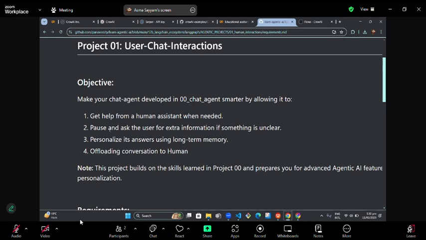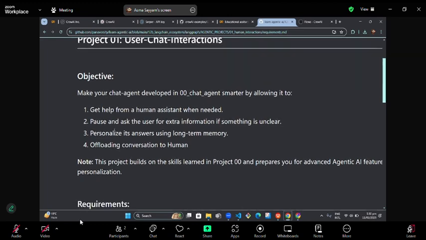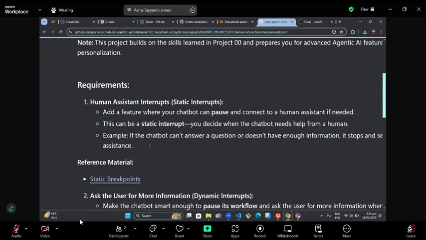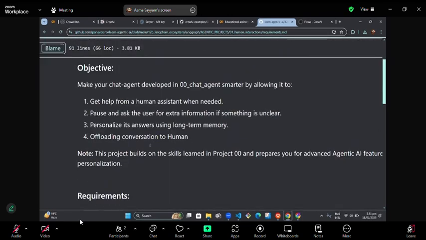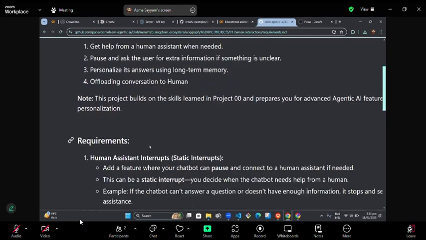The second thing is that the agent should pause and ask the user for extra information if something is unclear. The third objective is to personalize its answers using long-term memory. The fourth thing is offloading conversation to a human. These are the objectives of this agent.